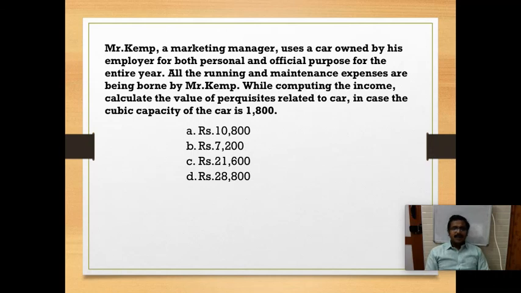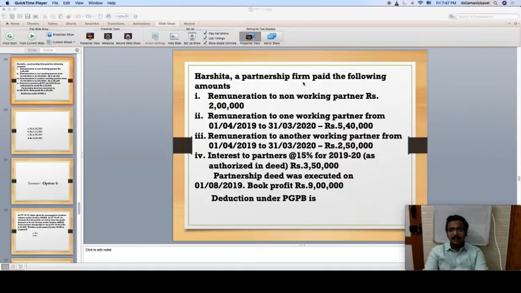Mr. Kemp, a marketing manager, uses a car owned by his employer for both personal and official purposes. All the running and maintenance expenses are borne by Mr. Kemp. While computing the income, calculate the value of perquisite related to the car if the cubic capacity of the car is 1800. In this situation, the car is owned by the employer and used for both personal and official purposes, so I will have two situations.